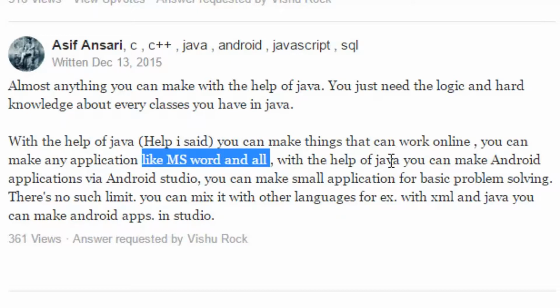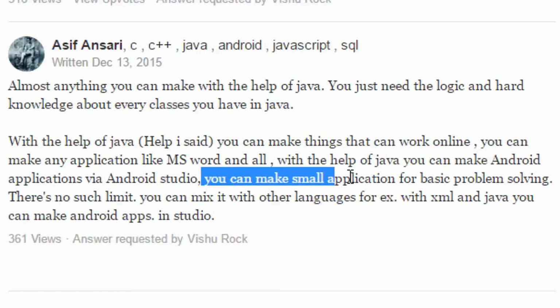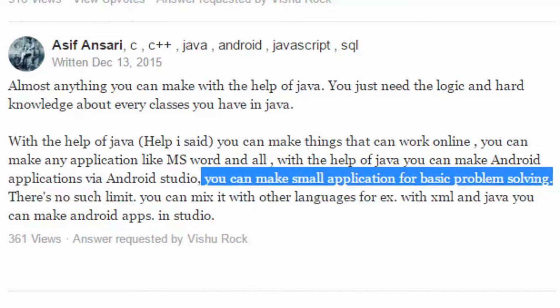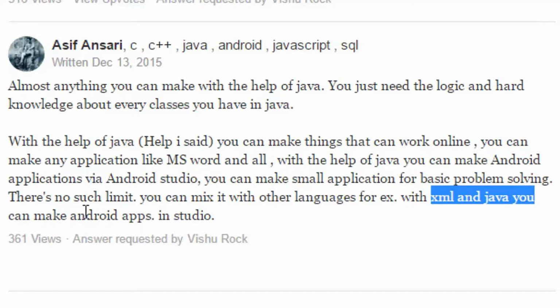With the help of Java, you can make Android applications via Android Studio. So you can make applications for Android phones with the help of Java. You can make small applications for basic problems. There is no such limit. You can mix other languages, for example XML and Java, to make Android apps in Android Studio. So to learn making an application in Android, you need to learn Java.